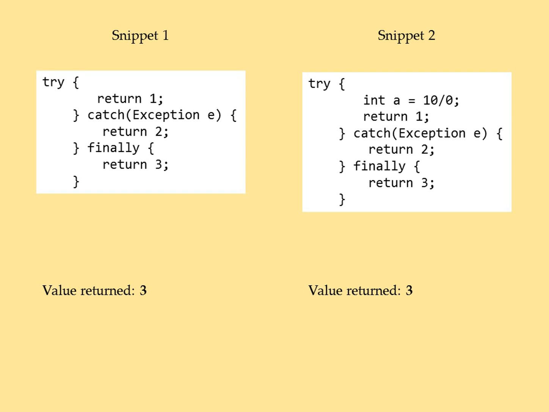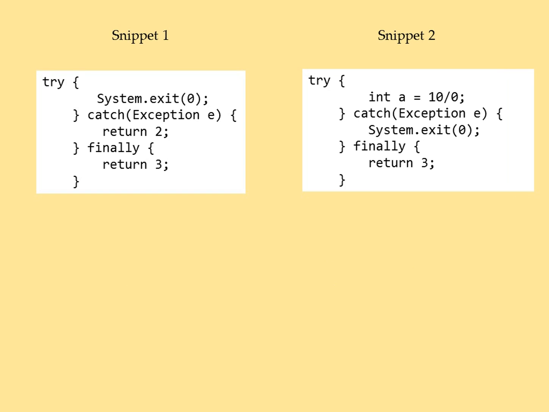Let's look into the next case. In snippet 1, there is no such code in try block which might cause an exception, but the try block in snippet 2 would throw an arithmetic exception which would be handled by the catch block. Now here what would happen if we run these codes?